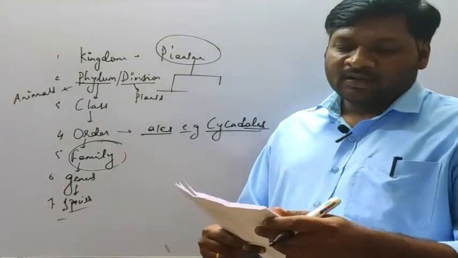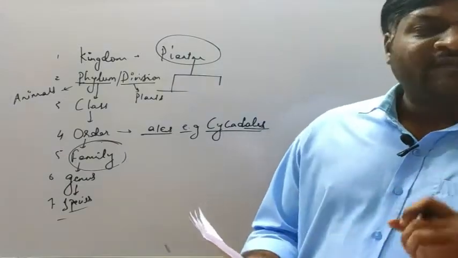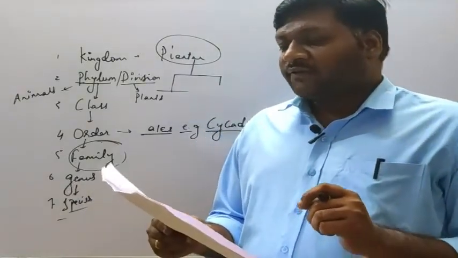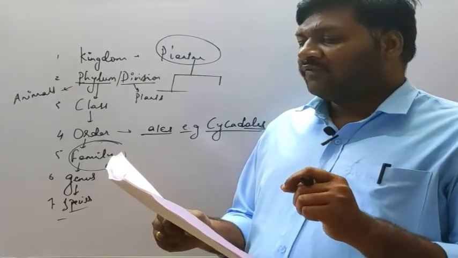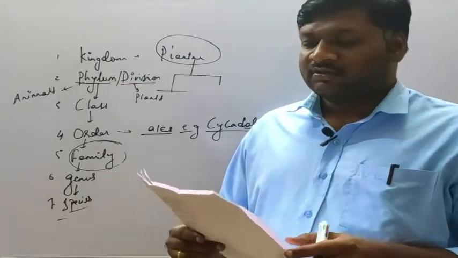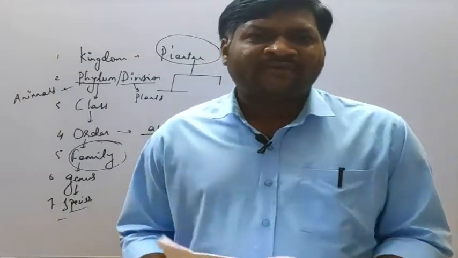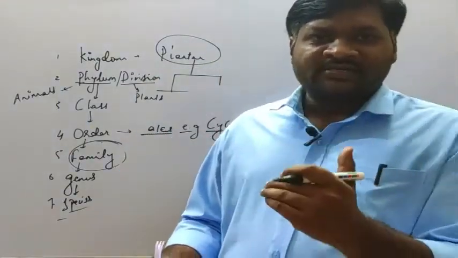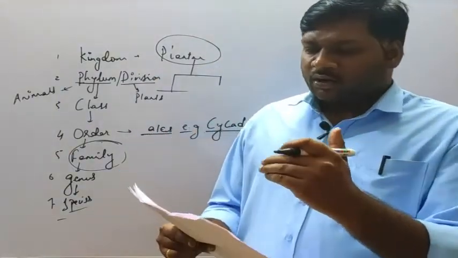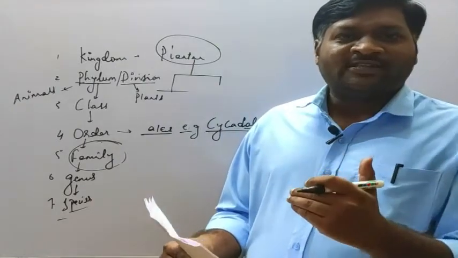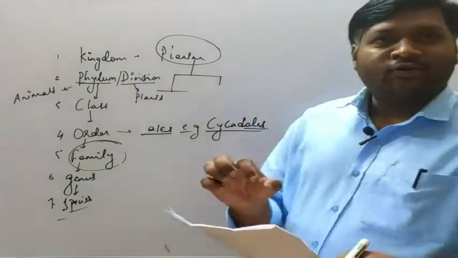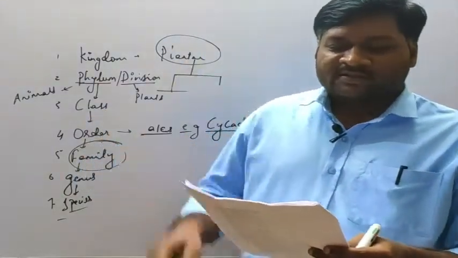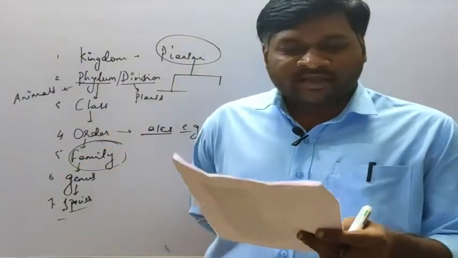Now, question number 100. See here, certain information has been given here. Which of the following is the correct sequence of various steps of herbarium formation? So in herbarium formation, we have to consider certain features, or we have to follow a sequence. Okay, what is that sequence? See here. So I'll tell you the correct option among this, and we'll see the sequence. The correct option is option number A.